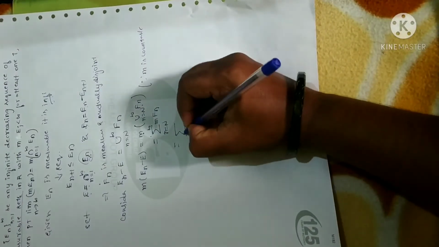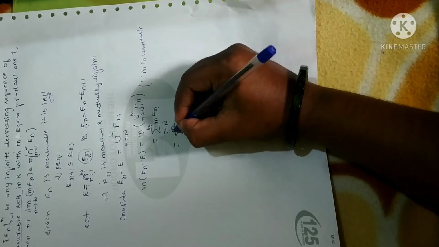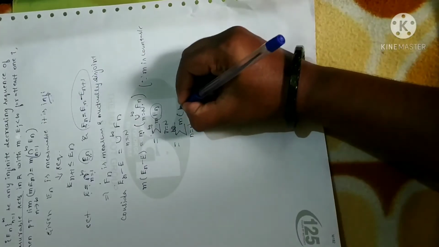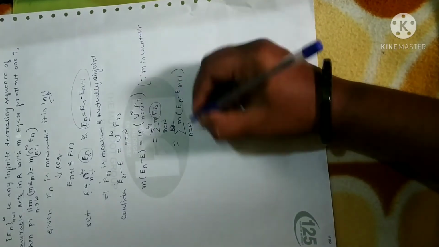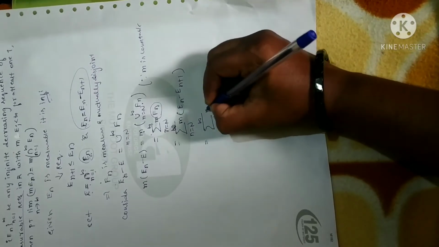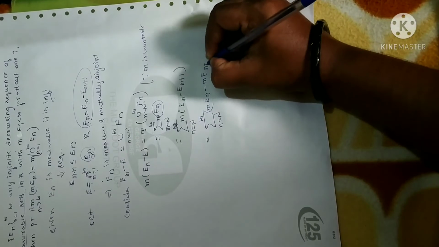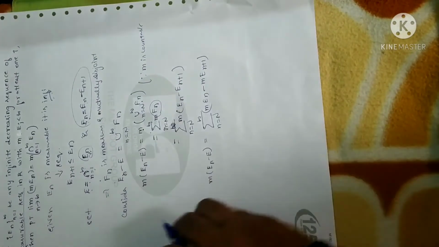Now let me write this as what I have assumed. It is the sum to infinity, right? What I have assumed for F_n as E_n minus E_(n+1). I have substituted the value. Now the measure, I'm going to split it, so you are going to get m of E_n minus m of E_(n+1). LHS as it is, m of E_n minus E. Fine.